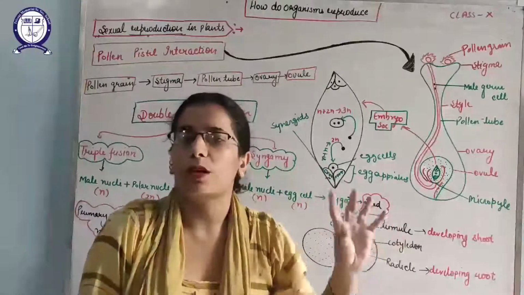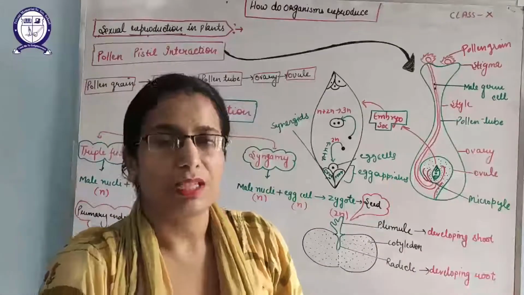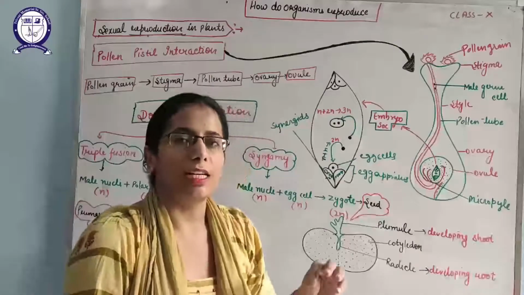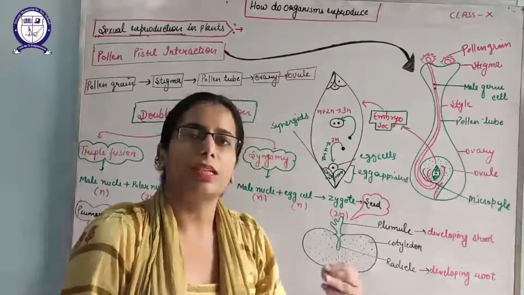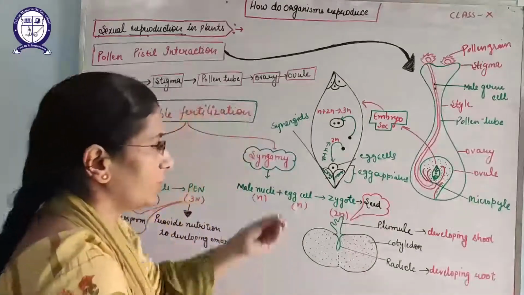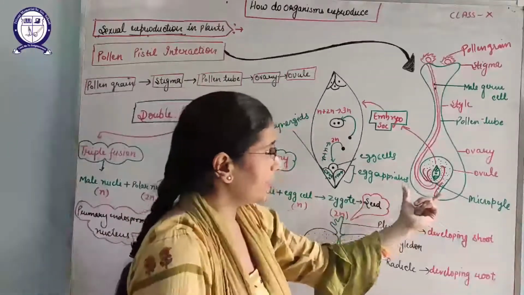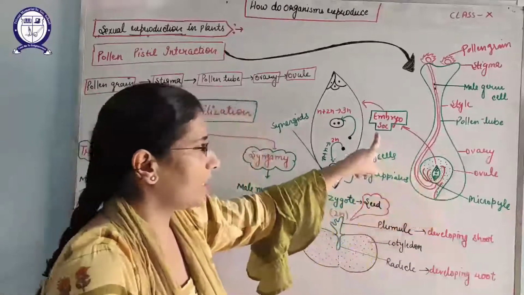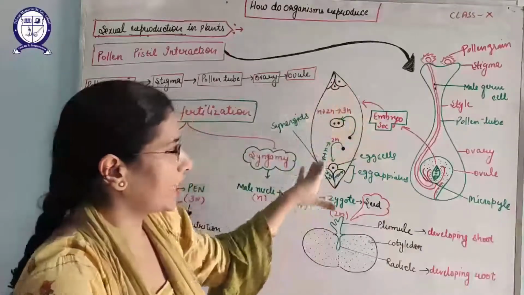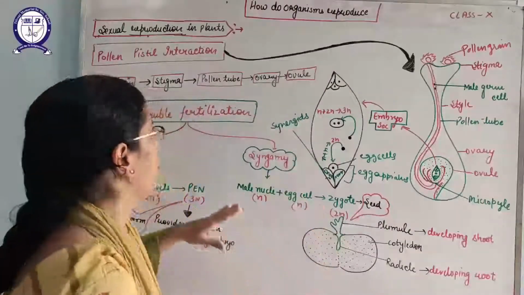So this is all about the pollen pistil interaction: how the pollen grain lands on the stigma, then develops the pollen tube. That pollen tube passes through the style, reaches the ovary, then releases its male nuclei. Inside the ovary there is a special structure known as the ovule, and inside the ovule there is an embryo sac, which is in the 7-celled 8-nucleate condition.